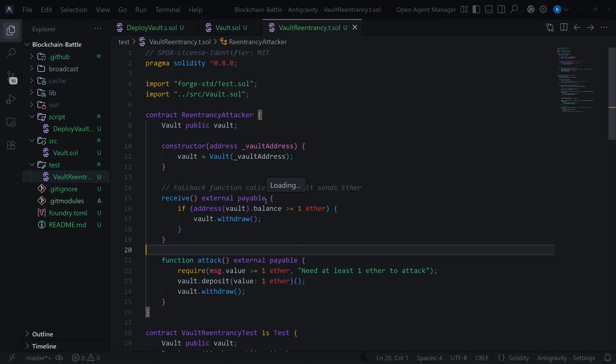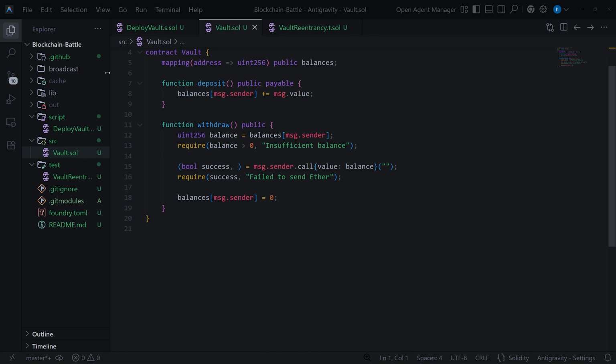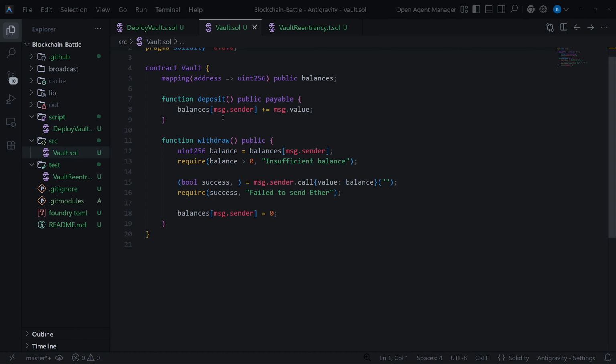Alright, we hacked the protocol, but how? How does this whole reentrancy thing work here? First of all, guys, let's get back to the victim contract, the vault. As you can see here, it has a deposit function to put money in and a withdraw function to take it out, right? It's very simple. But look closely at the withdraw function.